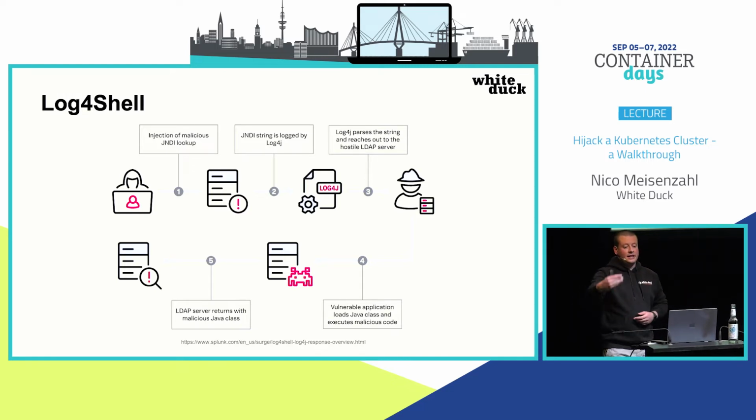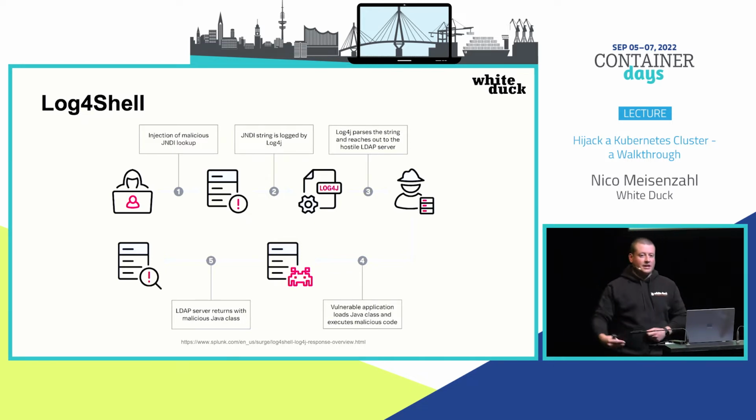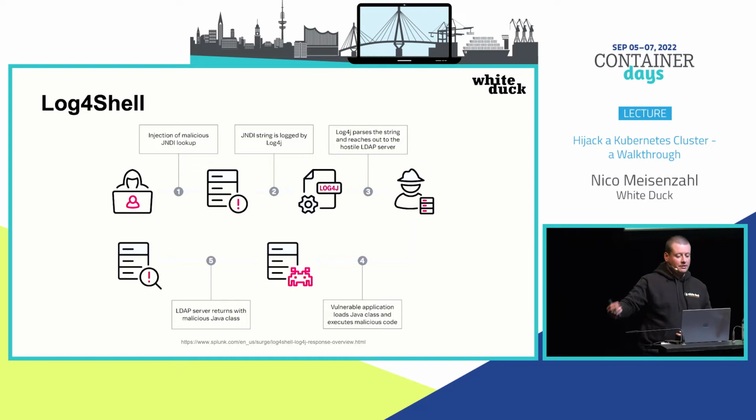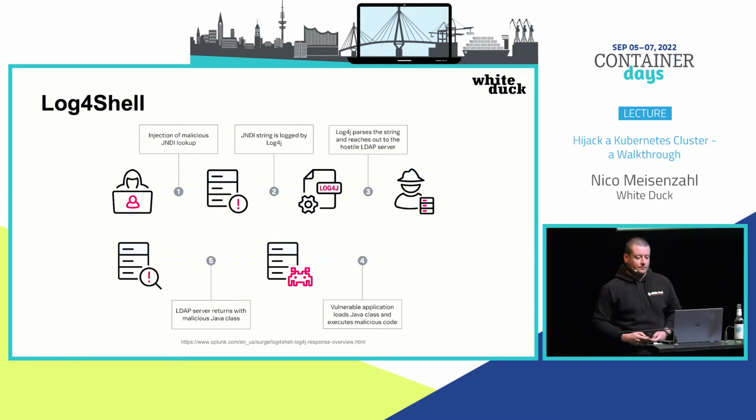Then log4j will talk to this LDAP server, which we are hosting, and the LDAP server says, hey, please load a Java class from this web server, which we will also provide. With this we are able to inject the code and spin up a reverse shell. And with this reverse shell, we will then be able to execute commands in the whole pod.